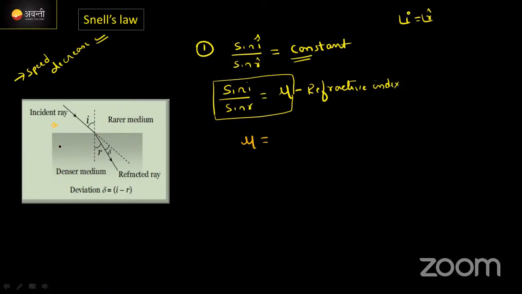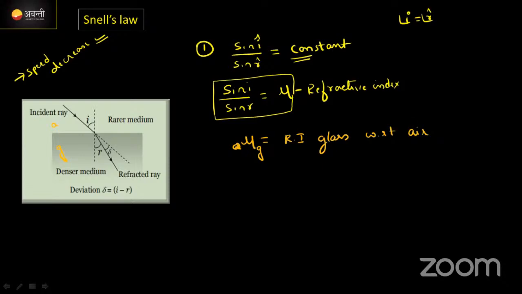Just consider this is a glass medium. Now we can write this like this: refractive index of glass with respect to air. Right? इसको कैसे बोलता है? Refractive index. In short form I will write this: refractive index of glass with respect to air.